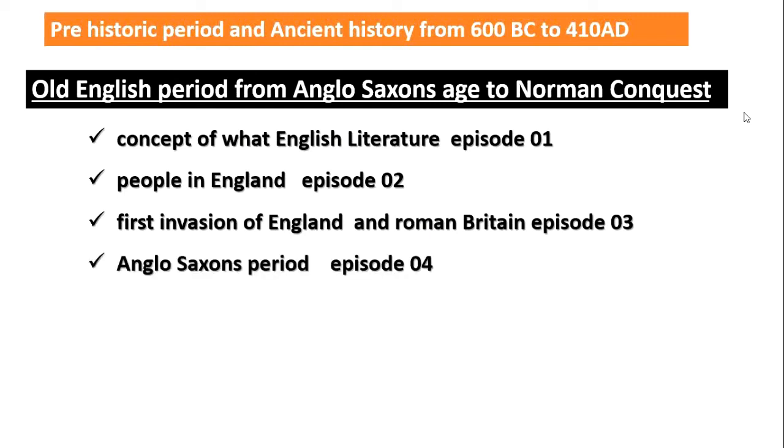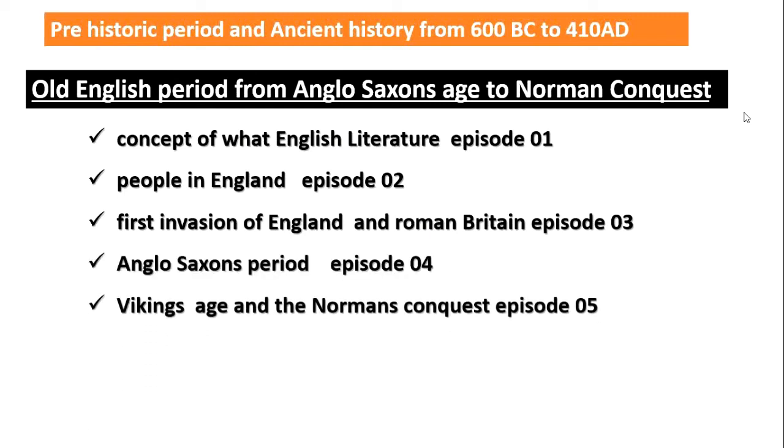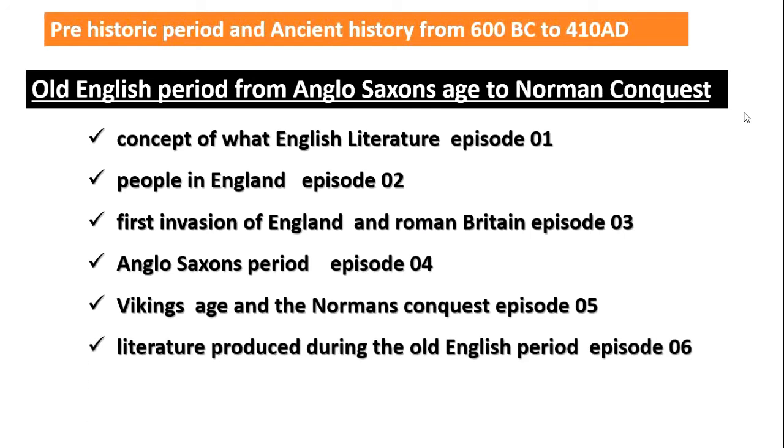In episode number 5, we will discuss the third invasion of England. That will be about the Vikings, and then, hopefully, the fourth and last invasion of England in the Old English period, that will be the Norman conquest in 1066. In episode number 6 we will discuss the literature produced during the Old English period, and will finish our first linguistic and literary period in the history of English literature and language.